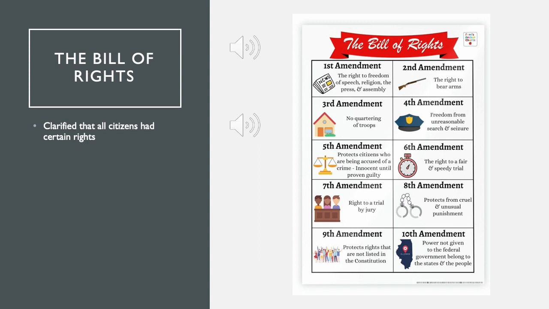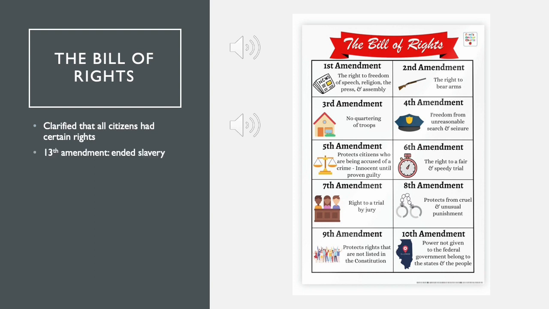Fifth, protects citizens who are being accused of a crime, innocent until proven guilty. Sixth, the right to a fair and speedy trial. Seventh, right to a trial by jury. Eighth, protects from cruel and unusual punishment. Ninth, protects rights that are not listed in the Constitution. And the 10th Amendment, powers not given to the federal government belong to the states and the people.